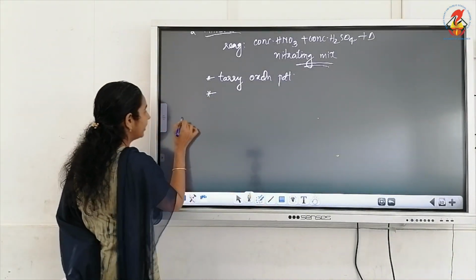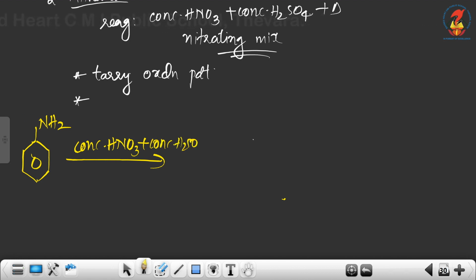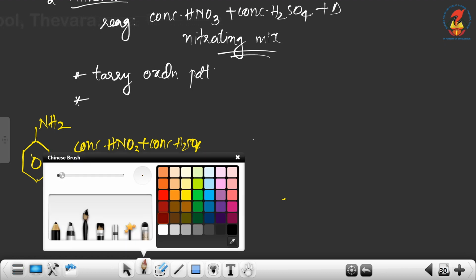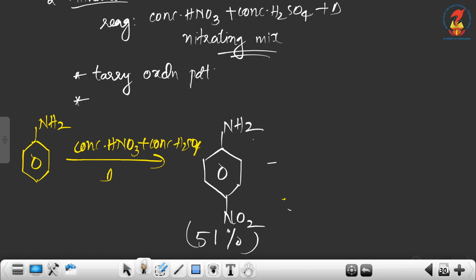If we do direct nitration of aniline on treatment with concentrated HNO3 and concentrated H2SO4 on heating, we get para-nitroaniline, that is 51%.